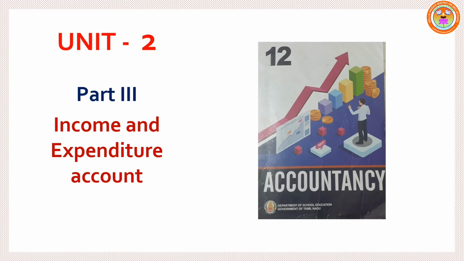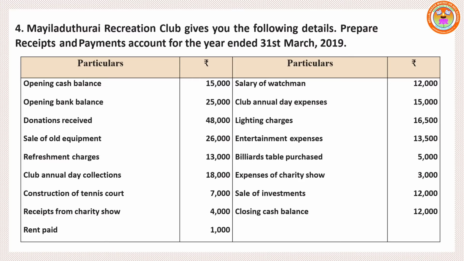Sum number 4, page number 72. Mayiladurai Recreation Club gives you the following details. Prepare receipts and payments account for the year ended 31st March 2019. Opening cash balance and bank balance are given. Both are favorable, so both are to be recorded under the debit side of receipts and payments account. Move on to the next one.